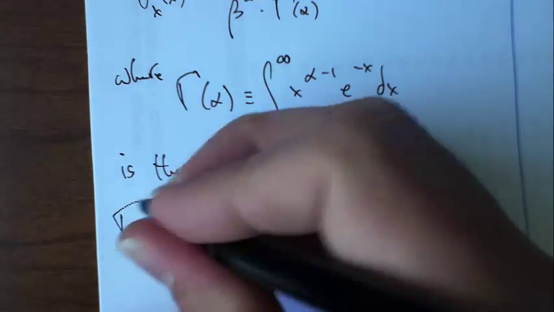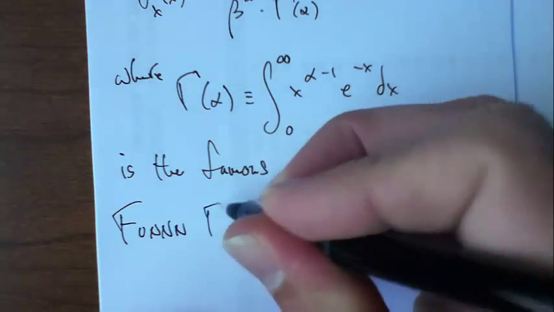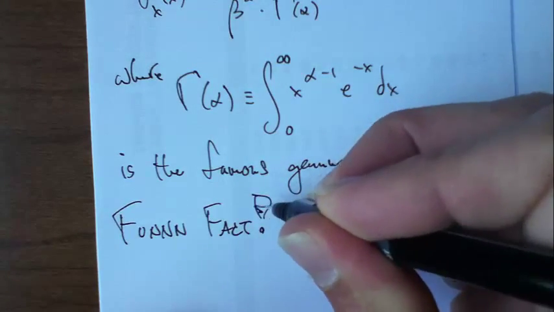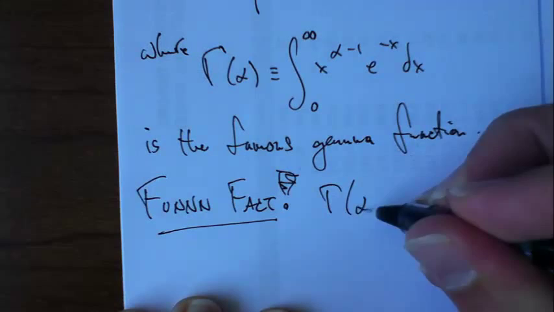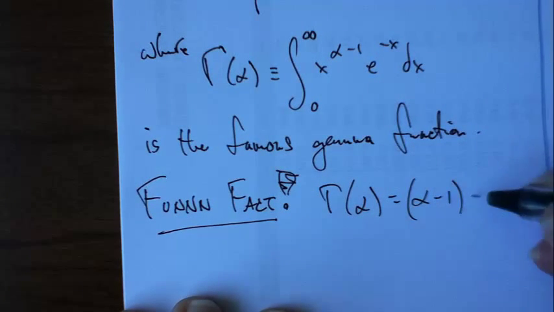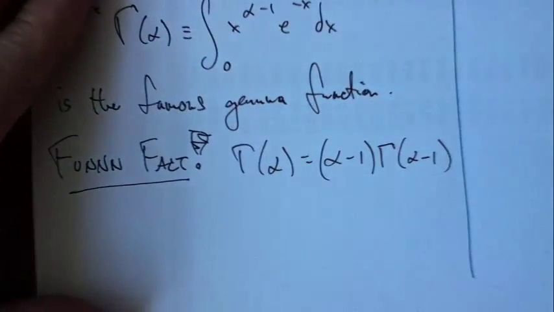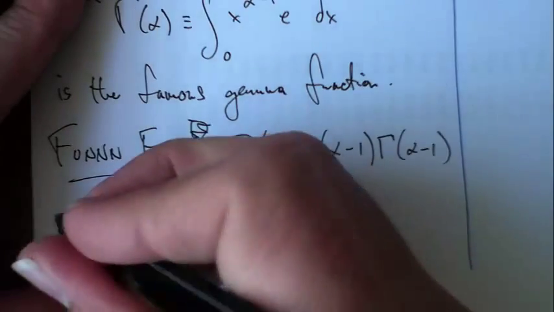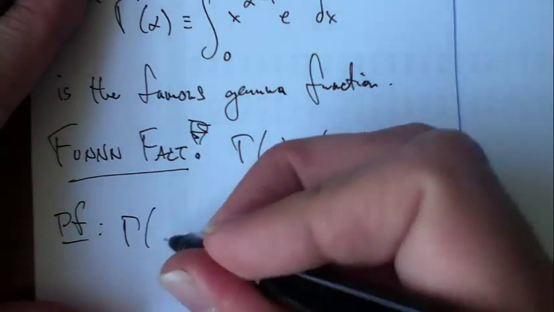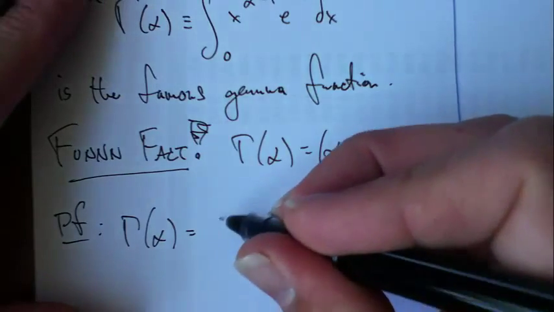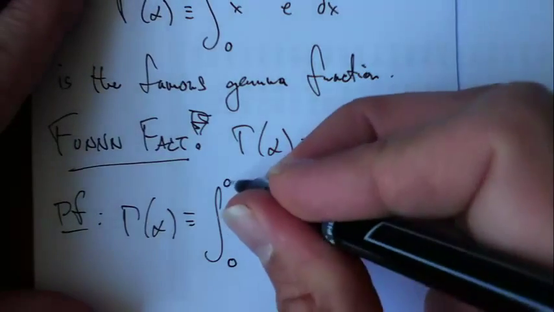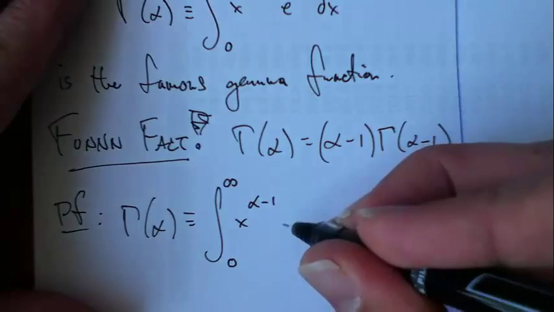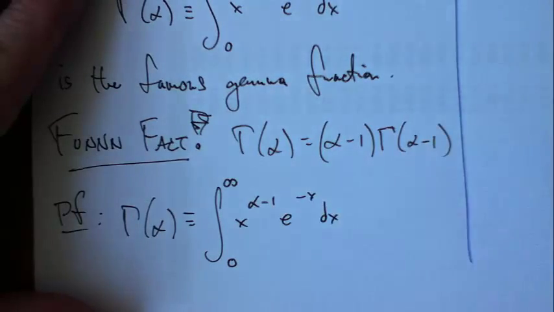Here is a fun fact. Gamma of alpha can be written as alpha minus 1 times gamma of alpha minus 1. And we can prove that here. Gamma of alpha, by definition, is the integral from 0 to infinity of x to the alpha minus 1 times e to the negative x dx, right?